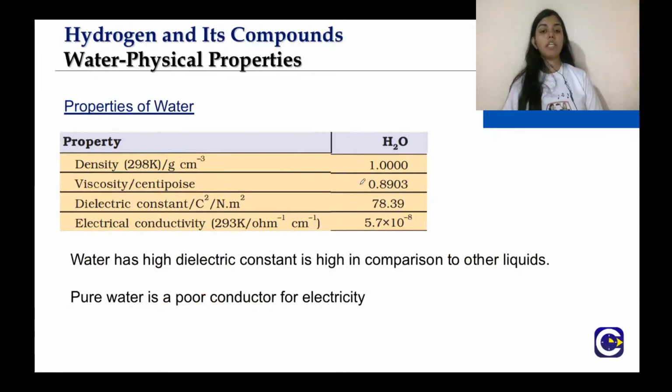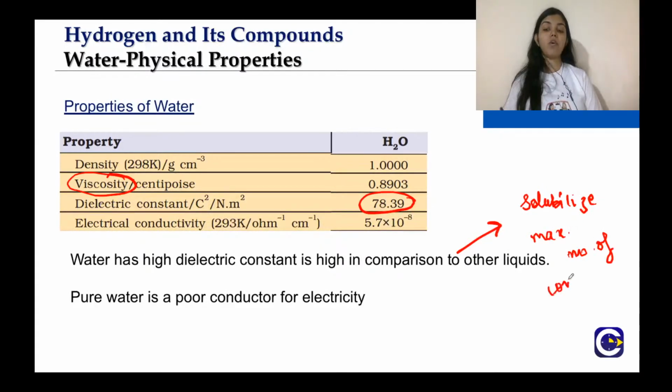Now viscosity is 0.89 centipoise. Basically we will learn the viscosity in the states of matter chapter. Dielectric constant is very much important, not the value, but you should learn that dielectric constant of water is very high. So because the dielectric constant of water is very high in comparison to other liquids, therefore it has the tendency to solubilize maximum number of compounds.